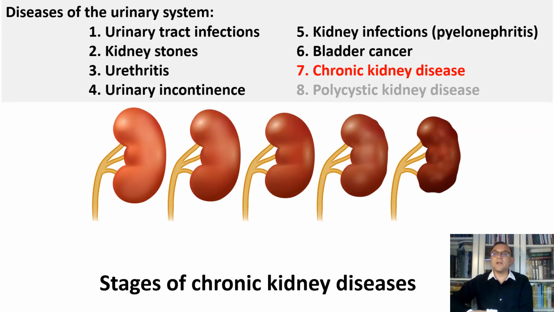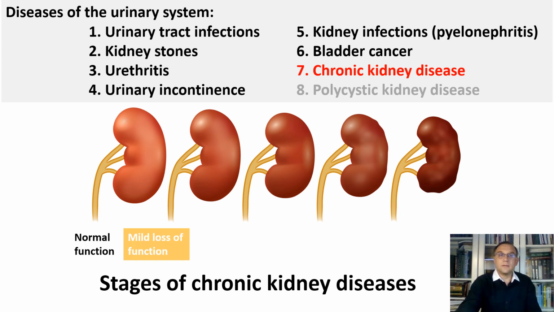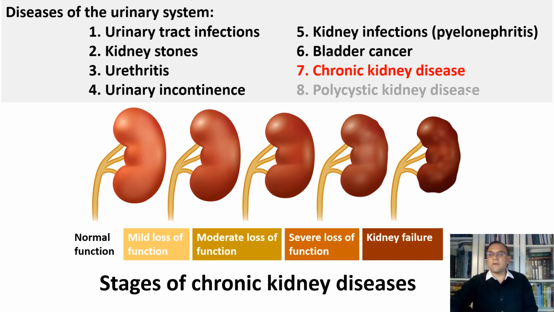Chronic kidney disease is a long-term condition in which kidneys gradually lose their ability to function properly. It can be caused by various factors such as diabetes, high blood pressure, certain medications, and autoimmune diseases. Symptoms may include fatigue, swelling in the legs and ankles, changes in urination frequency, and persistent itching. The disease starts with mild loss of kidney function, then develops with moderate loss of kidney function, ending with severe loss of function and final kidney failure.